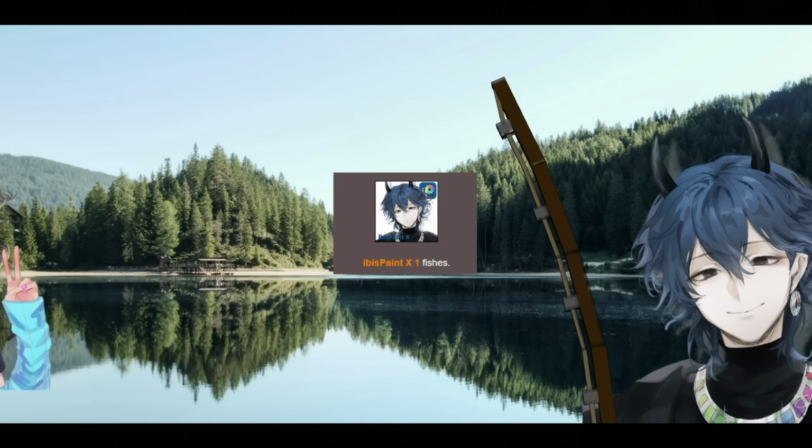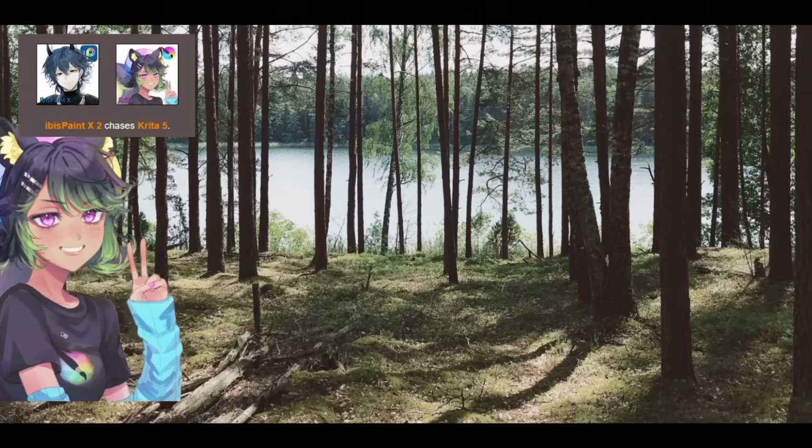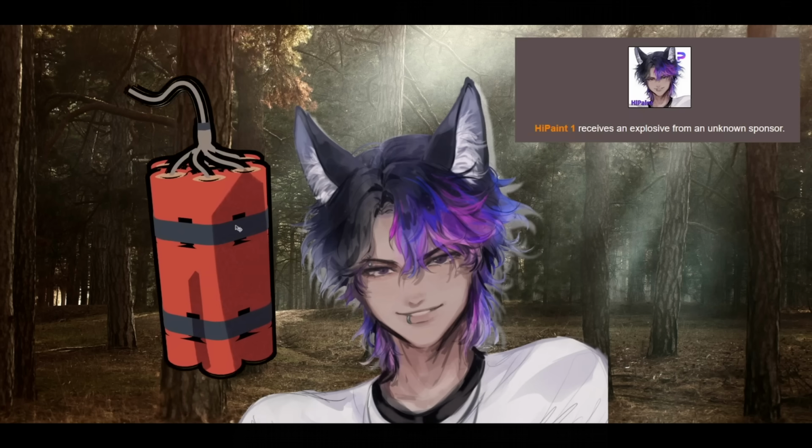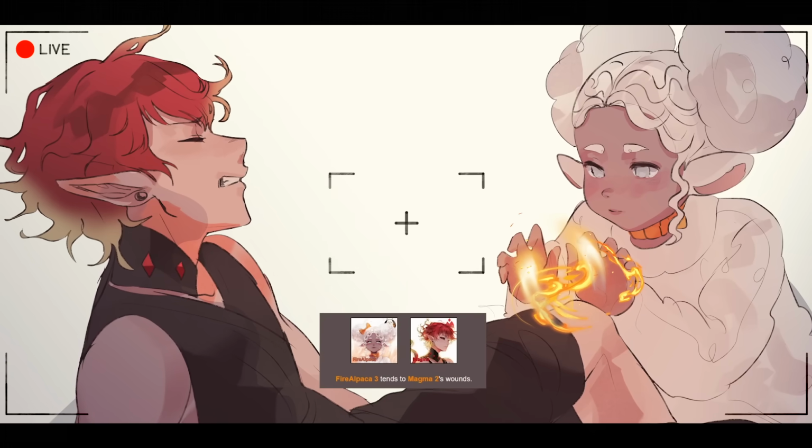Ibis Paint X fishes. He notices Krita hiding to the side. Ibis Paint X chases Krita. Krita injures herself. High Paint receives an explosive from an unknown sponsor. Fire Alpaca tends to Magma's wounds.